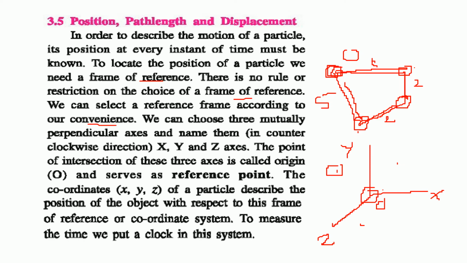Along the axis Y, or you can say along the XY plane, YZ plane and XZ plane, you can easily point a value. The coordinates X, Y, Z of a particle will describe the position of any object with respect to its frame of reference. This is known as a coordinate system. So according to this reference, or coordinate system, the position can be easily obtained.